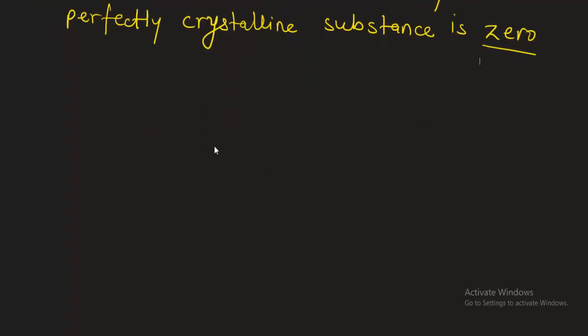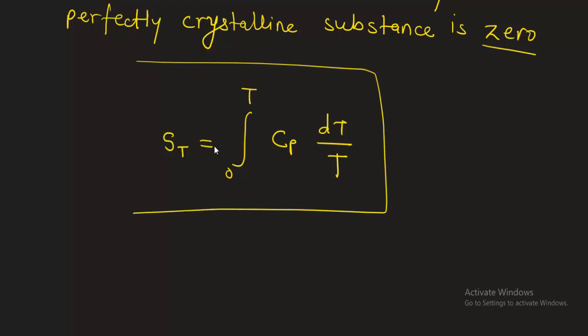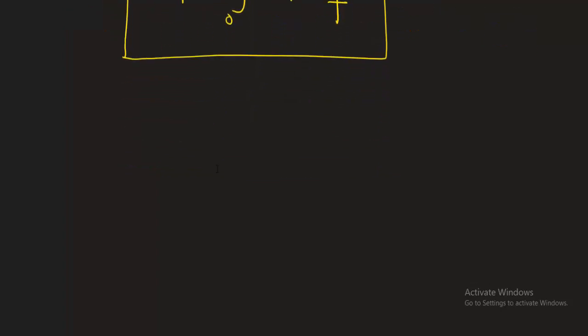Now the entropy at any temperature ST is given by the equation: integration from 0 to T of Cp into dT upon T. This is the equation for entropy at a given temperature. We can understand this equation with the help of a graph, the third law of thermodynamics graph. Here I will plot Cp, the specific heat capacity, against temperature.